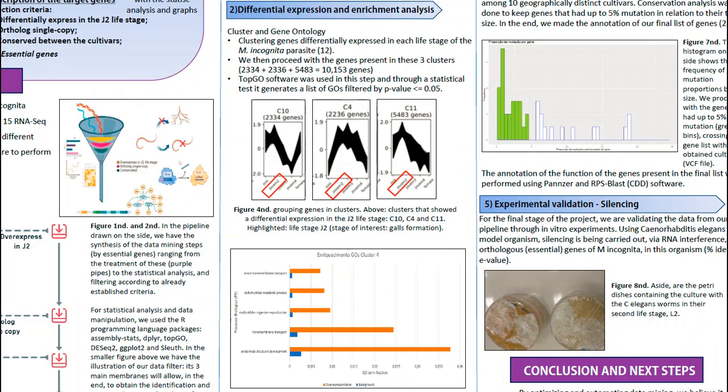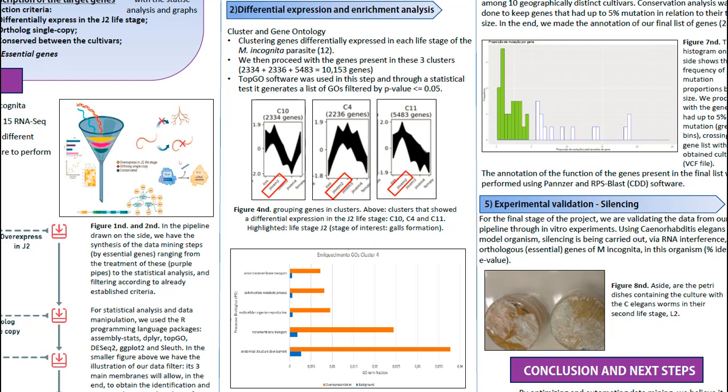Now that we have the transcriptome ready, we quantify our transcripts for each life stage, obtaining a count matrix for each transcript. For this matrix, we perform the clustering of our genes based on the expression behavior that their transcripts present. Thus, it was possible to distinguish the expression pattern of M. incognita genes in 12 different clusters.